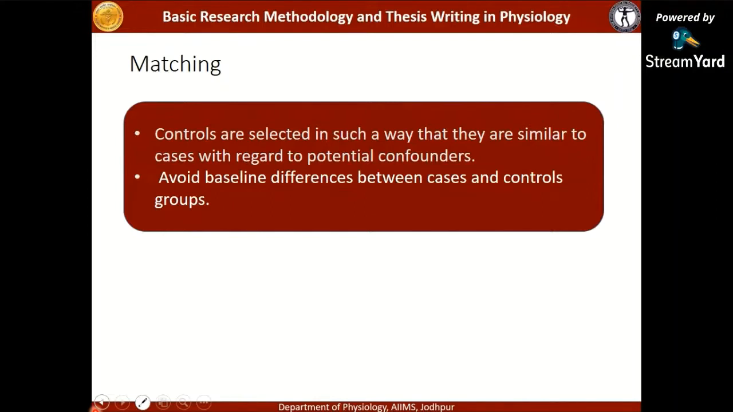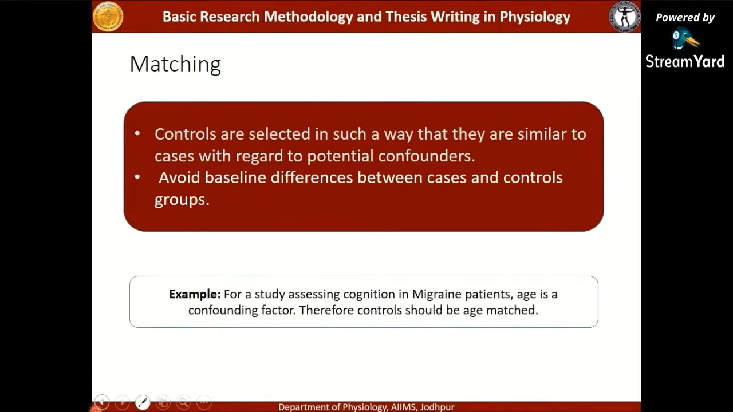Confounders are factors which are equally associated with the exposure and the outcome, and matching avoids the baseline differences between the cases and the control groups. Let us take an example. For a study which is assessing cognition in migraine patients, age is a confounding factor.